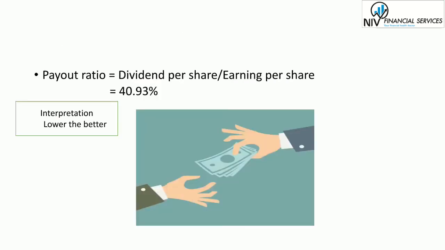Next one is the payout ratio. Payout ratio is a way to measure the sustainability of a company's dividend stream. A lower payout ratio indicates that a company is retaining more of its earnings to fuel its growth, whereas a higher payout ratio indicates that a company is sharing more of its earnings with the stockholders. Investors prefer a lower payout ratio because the company can continue to pay its current dividend even if it sees a drop in earnings. So the interpretation is: lower is better for the company so that it can invest more of its earnings to fuel future growth.